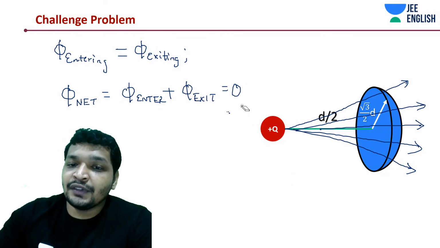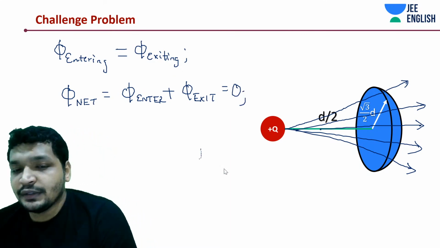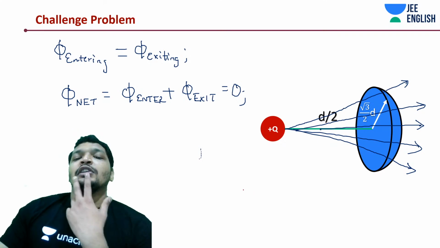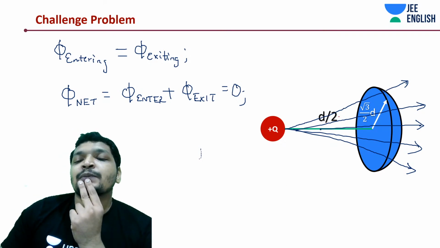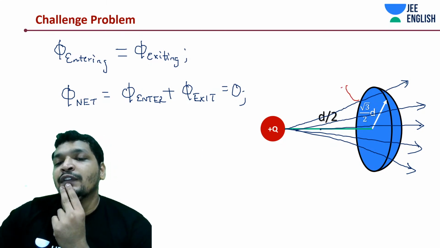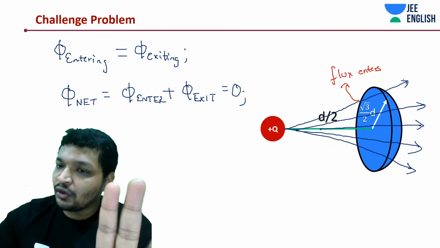Anyway, 2D surfaces are not closed. The closed 3D surface, right? Simple, isn't it again? Just a concept based thing. So you can think from the Gauss Law perspective as well. You don't have to think from the point charge, flux entering is flux exiting. So what I'm saying is the first concept is flux enters, the same flux is also exiting.